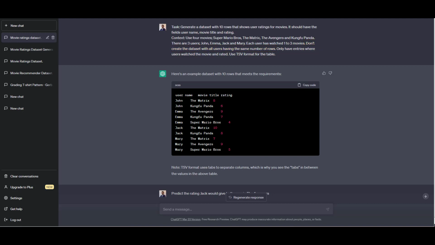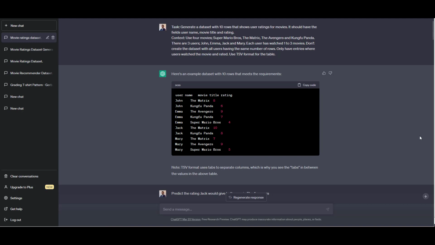In terms of the bias, the model is quite biased towards Western names. At no point did it try to diversify the generated names. Here you can see I specified the names. But this was the case even when I didn't specify the names. In this dataset, Jack hasn't watched The Avengers.